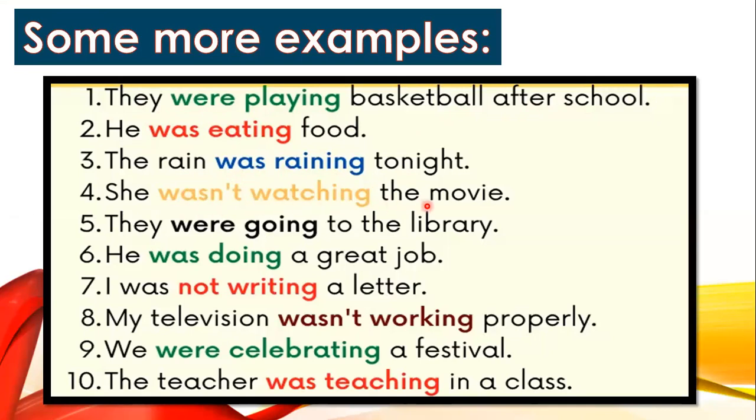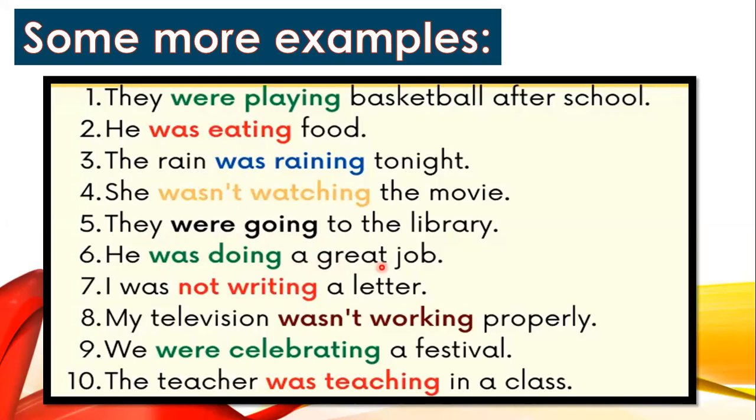She was not watching the movie. So with she, we are going to use was, and it's a negative sentence, so was not. Okay, she was not watching a movie. They were going to the library. So with they, we are going to use were because it's a plural noun. Going again, first form of the verb with ing.